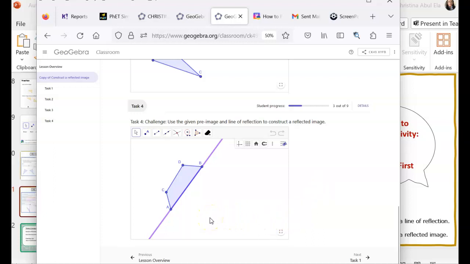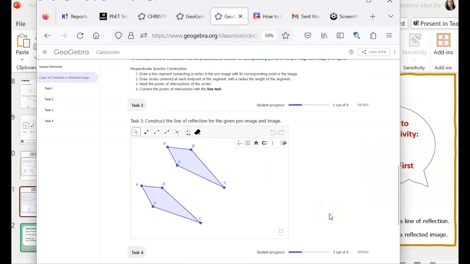Again, in order to do this, though, you have to reflect 2 points. So you're basically going to have to do the construction twice, one for point D and one for point C, which means you're going to end up with a lot of circles. And so if you try this one, I would color code the circles to make it easier to see which one you're looking at the time. So maybe your first set of circles around D could be red, and then your second set of circles to reflect C could be blue or something like that so you could see the difference. But I will go over this one with you when we get back if you're interested.